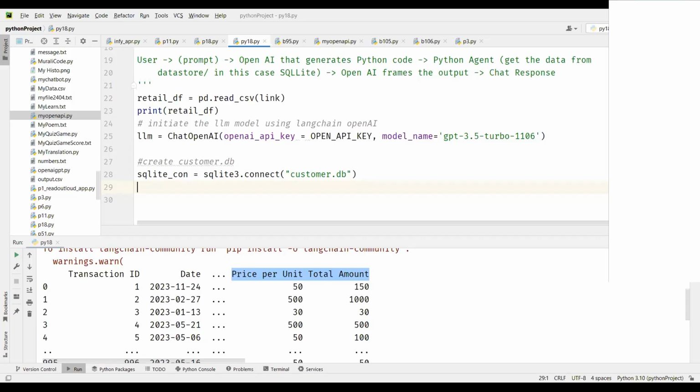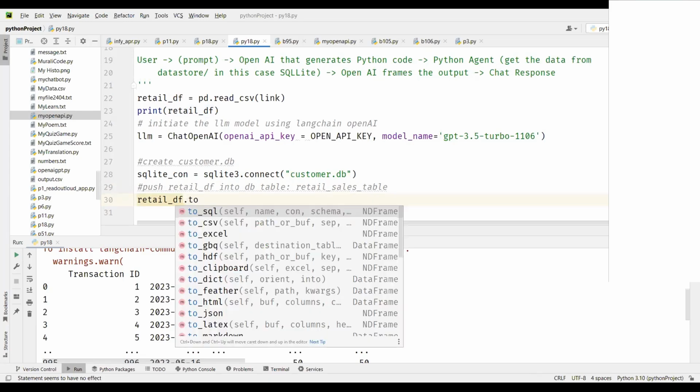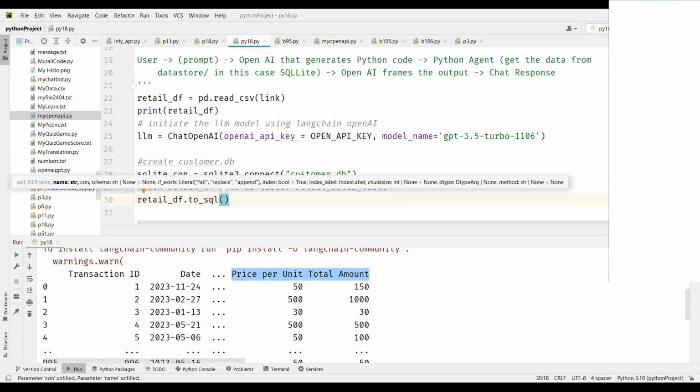Now let's push the data frame that we have, retail DF, into a DB table, and we'll call this, let's say, retail table. To do that, I'm going to say retail df dot to SQL, and it will push into the SQL.